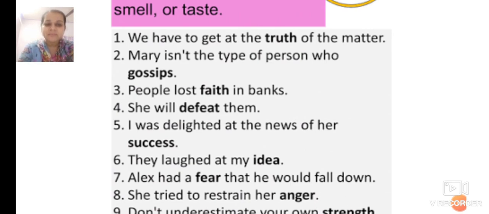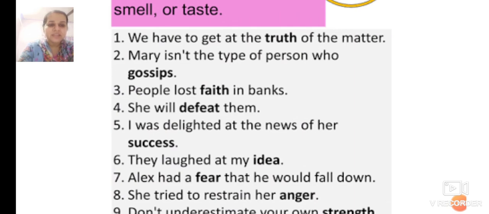They laughed at my idea. Now, idea. Can you touch your idea? No, but when you work, you come to know what the idea is, how you are going to work. That is an idea. So you cannot touch it or see it. You can only imagine your idea. They laughed at my idea.